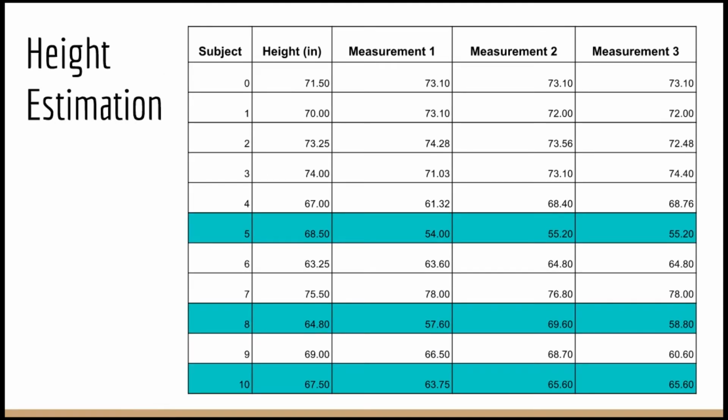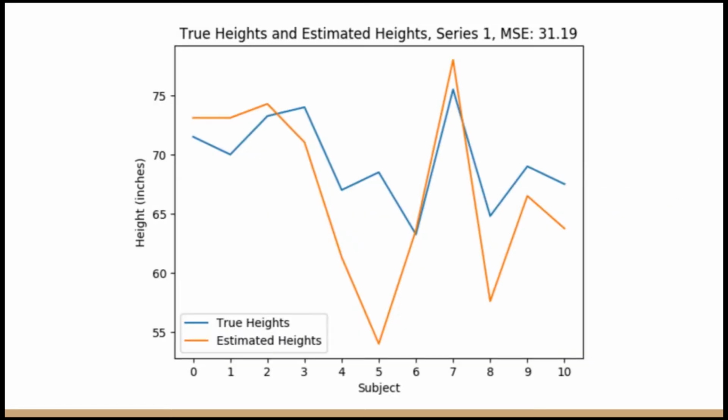We'll go on to our height estimation. So you'll notice that we have our measured heights, and then we have our 3 different measurement heights. These highlighted rows are ones that were the most far off from their real heights. So this is our first series, and we see a large difference in values for subjects 5, 8, and 10. We had problems with subject 5 due to the light color of their shirt and their fair complexion. Subject 5 would get cut off by our bounding box and get an underestimated height.